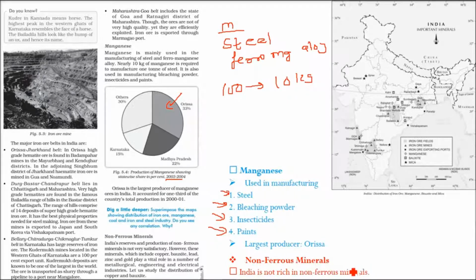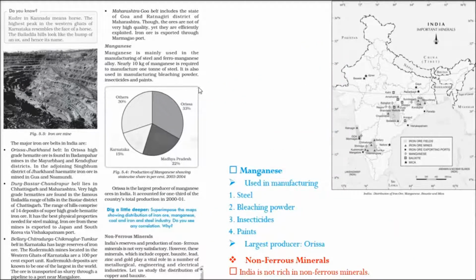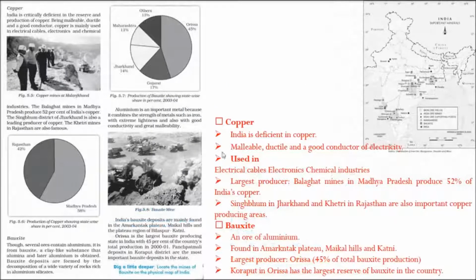Now coming to non-ferrous minerals. India is not very rich. We are not very satisfactory about the content of the non-ferrous minerals we have. These minerals include copper, bauxite, lead, zinc, and gold, and they play a very vital role in different metallurgical, engineering, and electrical industries. So let us see about copper and bauxite.